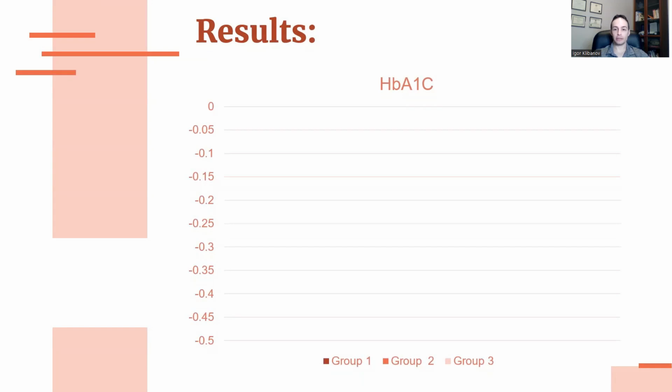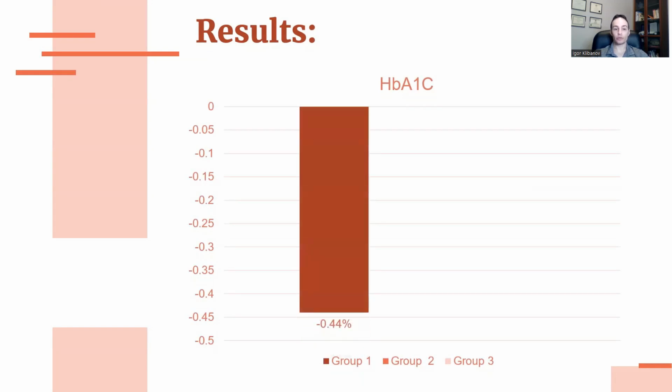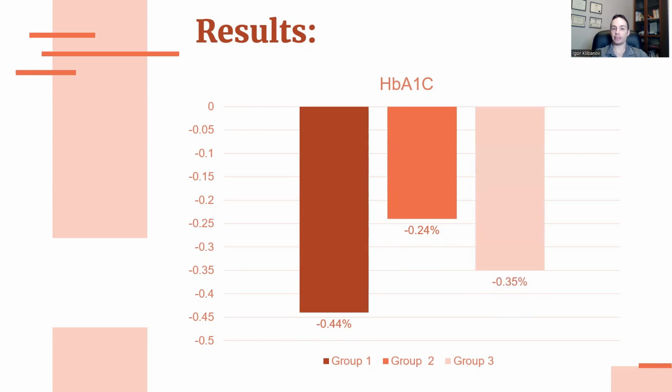Here were the changes in A1C. Group number one that did strength training only lowered their A1C by 0.44%. Group number two that did cardio only dropped their A1C by 0.24%. Now, you would think that if you combine those two, if you do both cardio and strength training, you would lower your A1C by even more. Well, the fact is, not really. So, in normal weight diabetics, it appears that strength training alone is actually more effective than cardio and more effective than combining strength training with cardio.